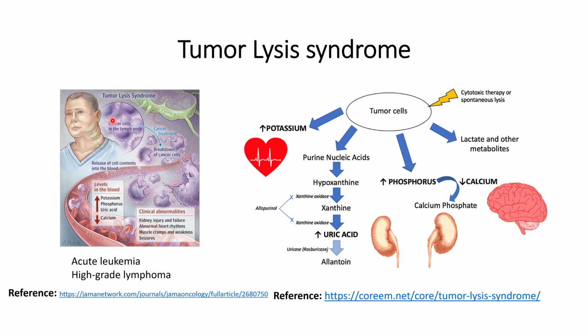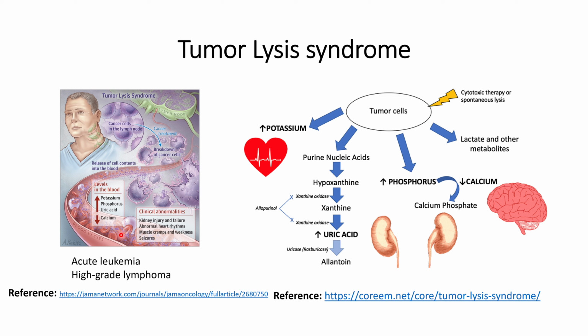In simple words, we will understand the chronology in this figure. There are cancer cells in the lymph node, and during the cancer treatment most of the cancer cells break down, and because of this the composition within the blood changes, as the cell content is released into the blood. The level of potassium that is present in the cancer cells will increase, and that will soak up some of the calcium. So the calcium content in the blood decreases.